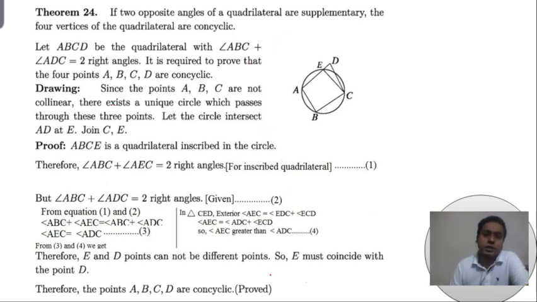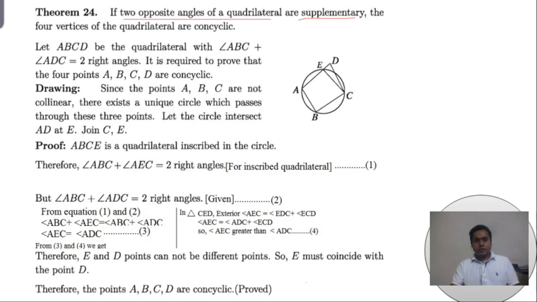If two opposite angles of a quadrilateral are supplementary, then the four vertices of the quadrilateral are concyclic. In the previous theorem, if they are concyclic, then they are supplementary. Now this is the converse. If they are supplementary, then we have to prove they are concyclic.